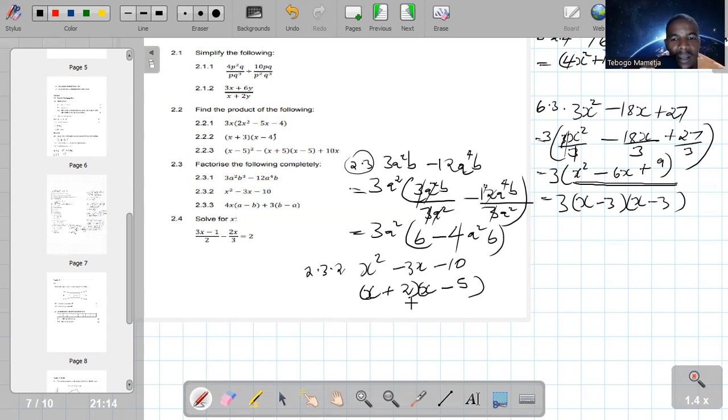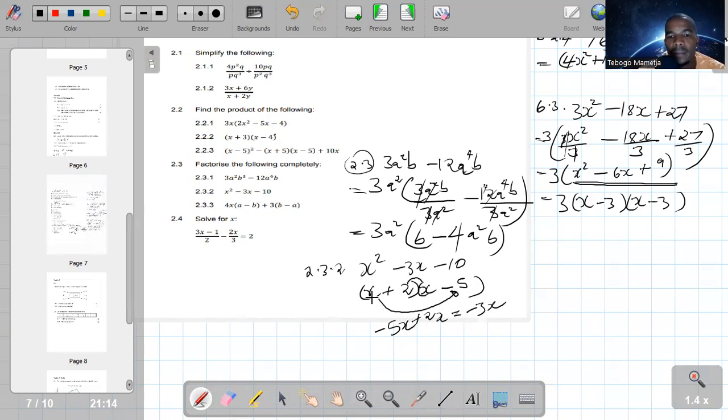And what do I mean? Where does this middle term come from? It comes from multiplying outer and outer and inner and inner. So when you multiply x times negative 5, it is negative 5x. Then you multiply 2 times x, it's plus 2x, which is going to give you negative 3x. So that is where this is coming from. It comes from multiplying outer and outer, inner and inner, and you add them together.